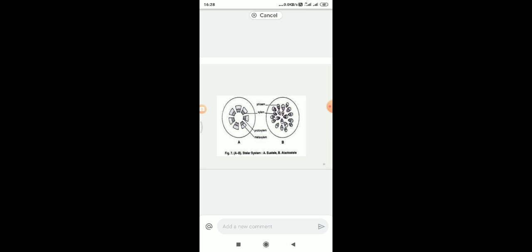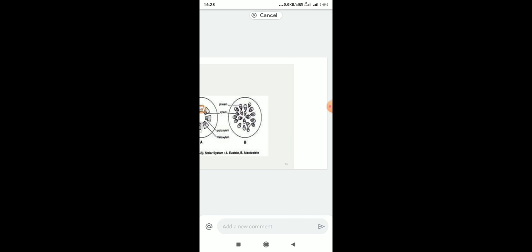In this, the vascular tissues or vascular bundles are present in the central part in a scattered mode. The vascular bundles are not arranged in an orderly manner. That's why it's called the atactostelic stele. So for the evolution of stele, you can see the slide. The first one is the solid xylem core with phloem. The central part is the solid xylem core, and it is surrounded by the phloem part. So this is the primitive, oldest model of the stele, that is the protostele.